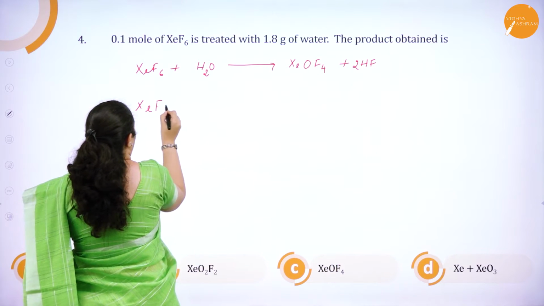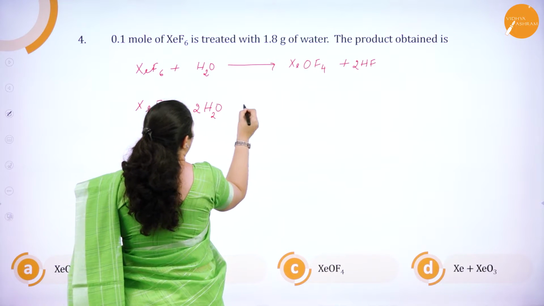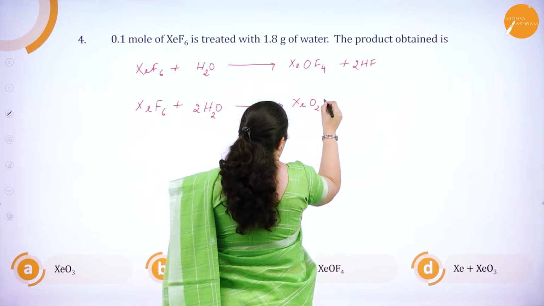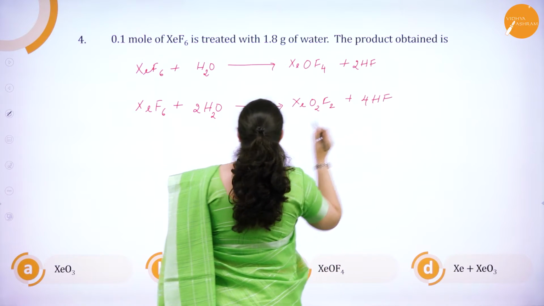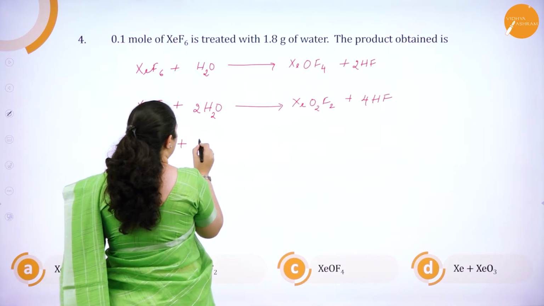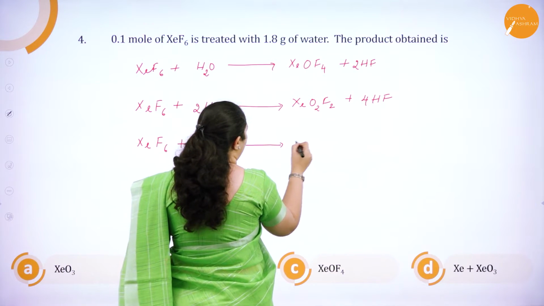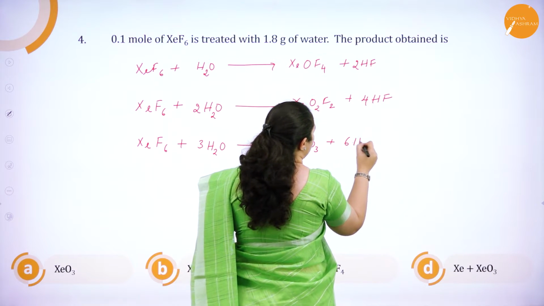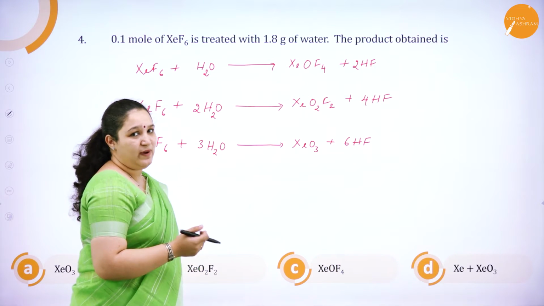If I take XeF6 with 2 molecules of water, that is 1:2 ratio, we get XeO2F2 plus 4HF. Now, if we take XeF6 plus 3 molecules of water, I get XeO3 and 6HF. Now, if you know this reaction, it is quite simple.